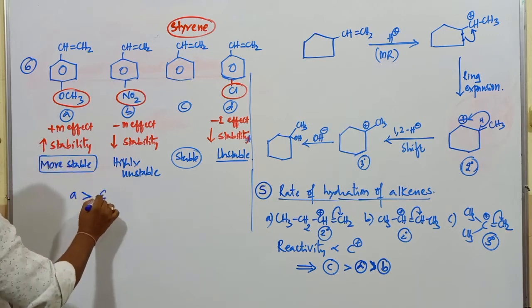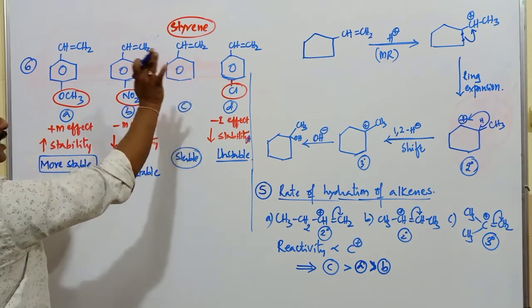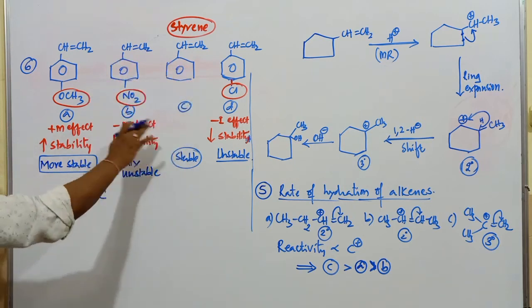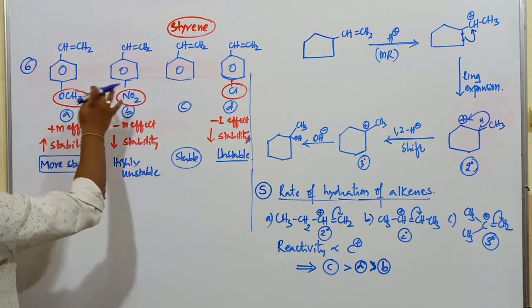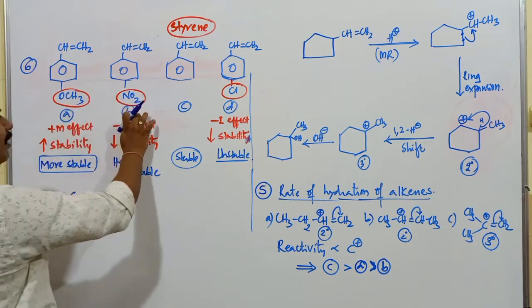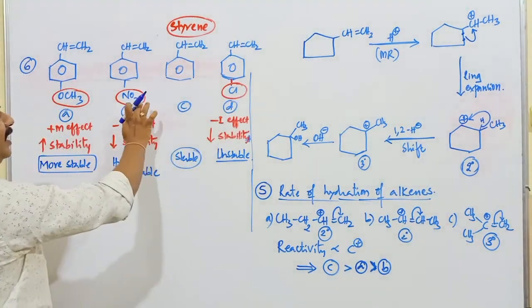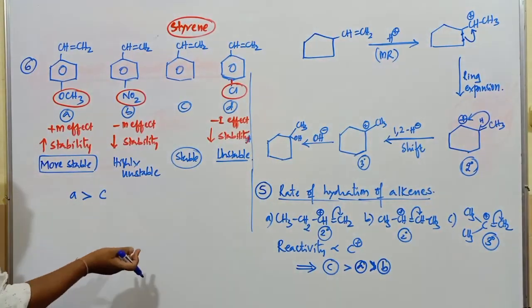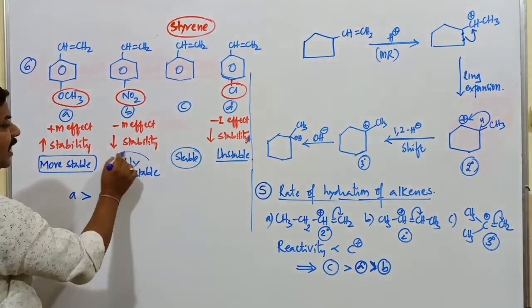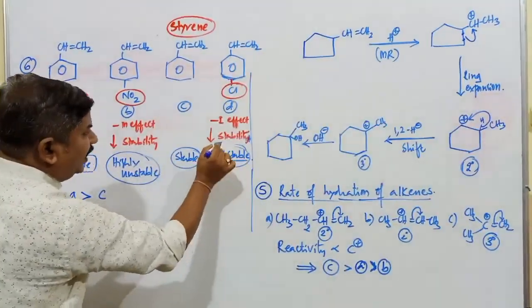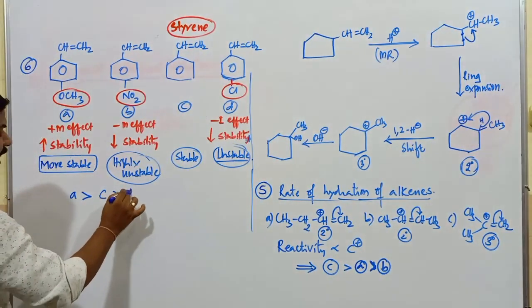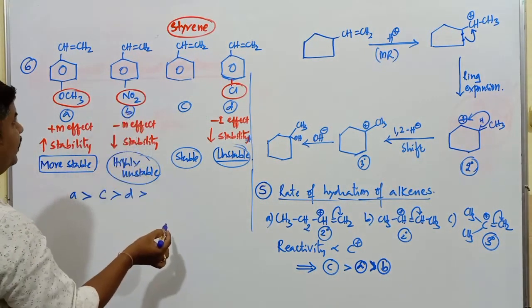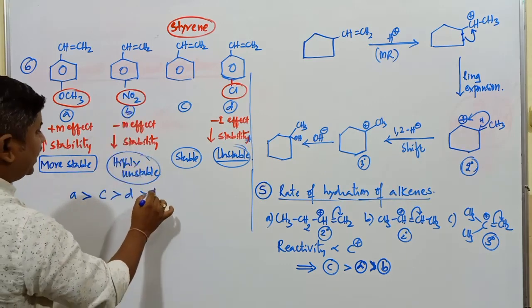Next to this one is going to be C, where there is no electron releasing or electron withdrawing group, so it comes in between the electron releasing and electron withdrawing. Between B and the corresponding D compound containing NO2 and Cl, which one causes maximum destabilization of carbocation? This one is highly unstable. Next one is going to be D, and the least reactive is going to be the second compound.